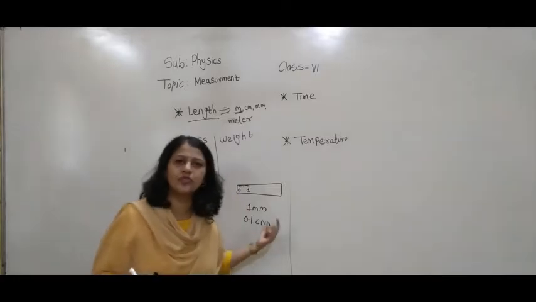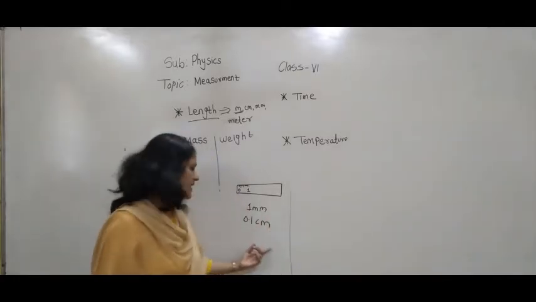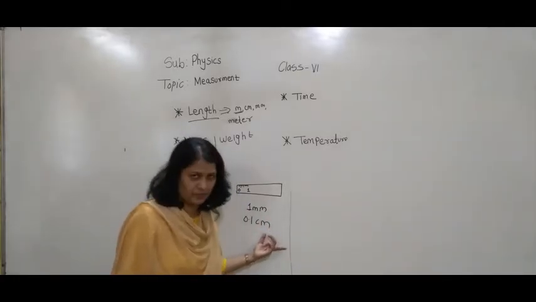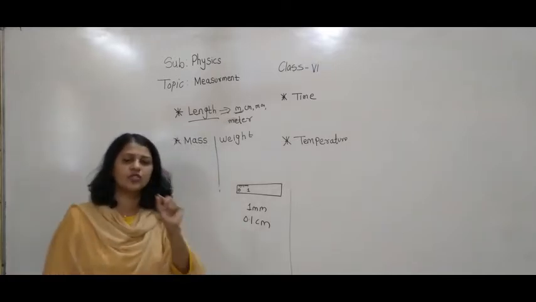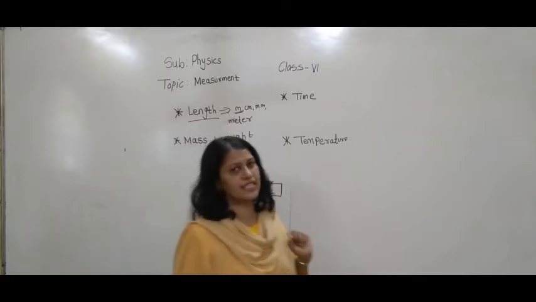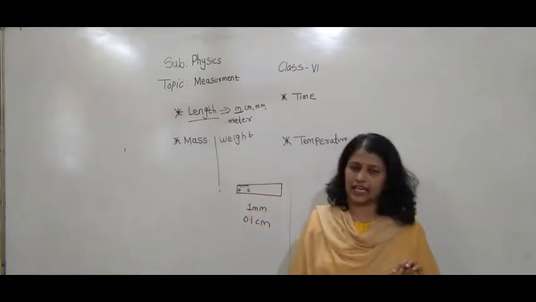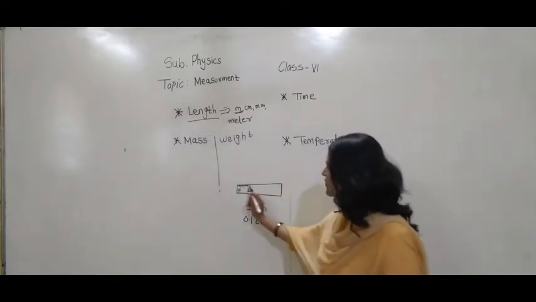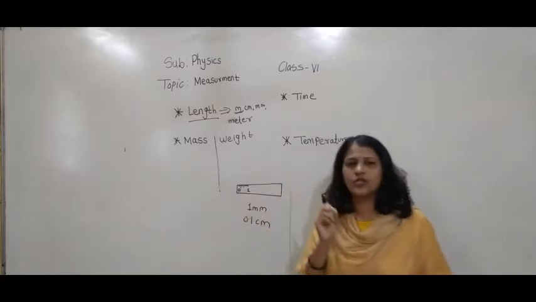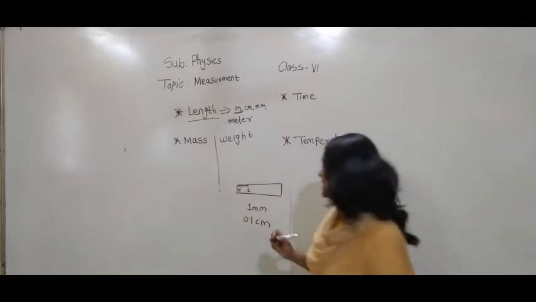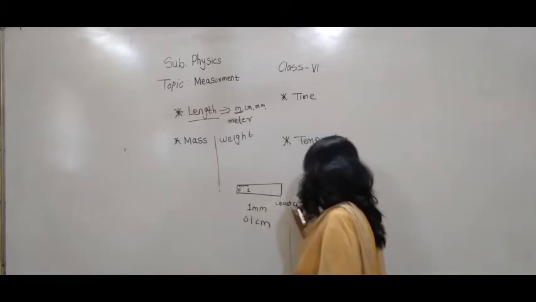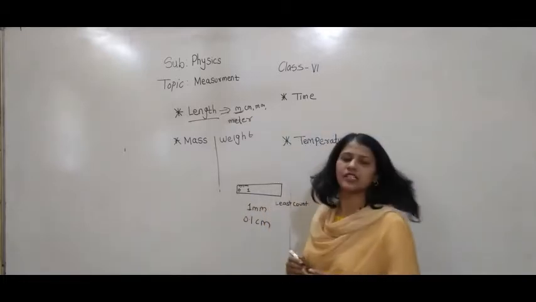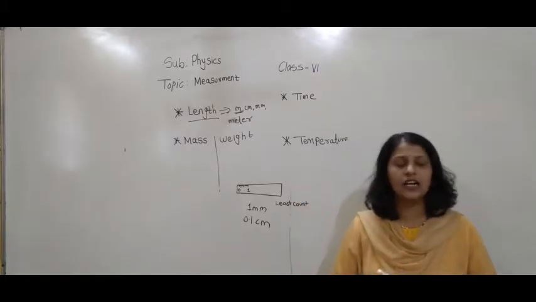So the smallest unit of the scale is 0.1 centimeter. Are you getting this? This smallest unit is also called the least count. What is it called? Least count.